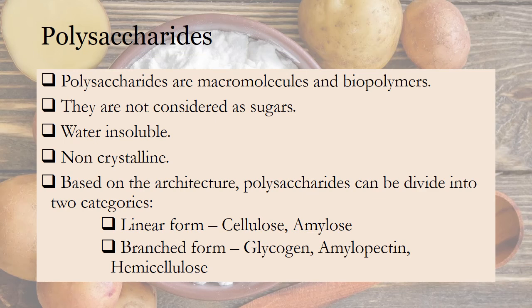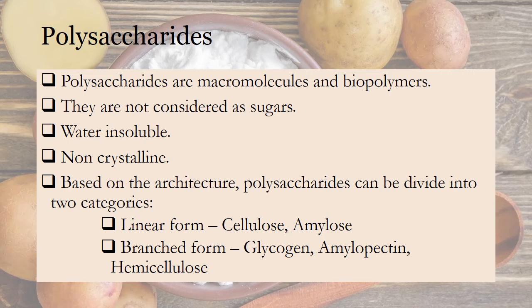Now we are going to move on to the final group of carbohydrates, polysaccharides. Polysaccharides are macromolecules and biopolymers. They are not considered as sugars. Polysaccharides are water insoluble. They are non-crystalline.